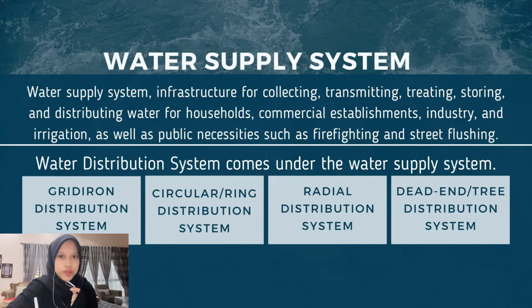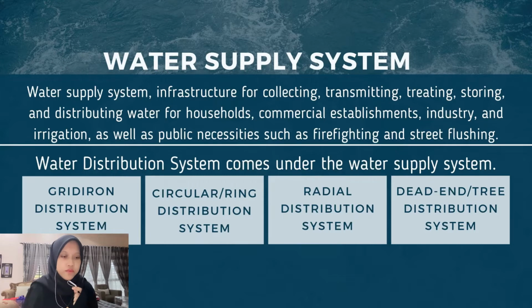Now I will continue on the water supply system. A water supply system is an infrastructure for collecting, transmitting, treating, storing, and distributing water for households, commercial establishments, industry, and irrigation, as well as public necessities such as firefighting and street flushing.